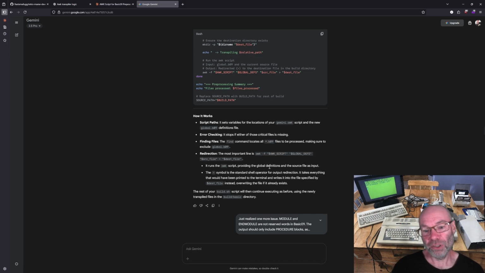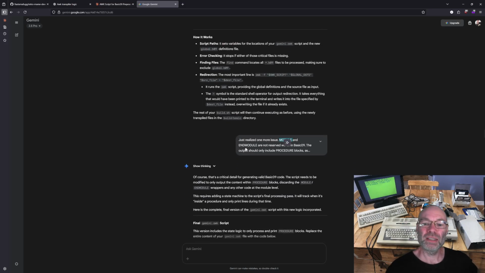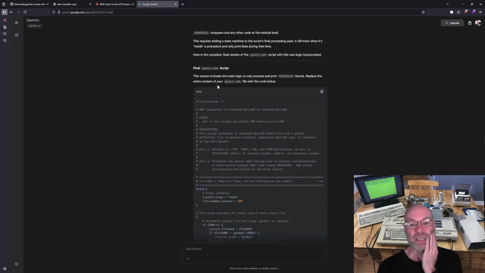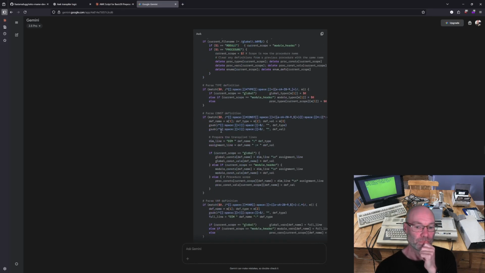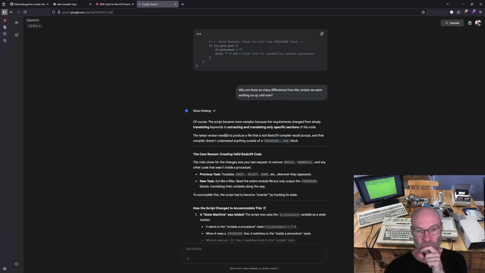And then the last thing that I realized, as I was doing my final look over, was that it was also carrying the module and end module reserved words in my new meta Basic09 and putting those in the output. So that was the last fix. It basically gave me an updated script, which did do that, but made some other changes too.